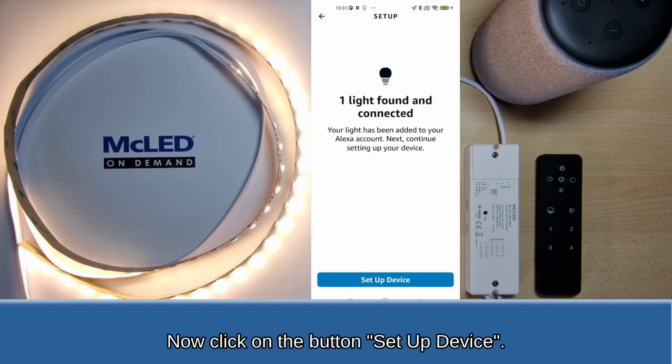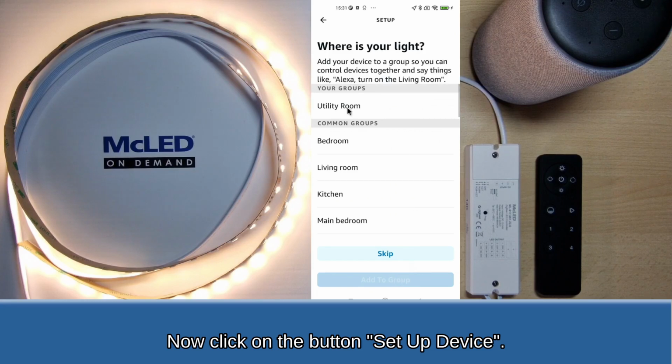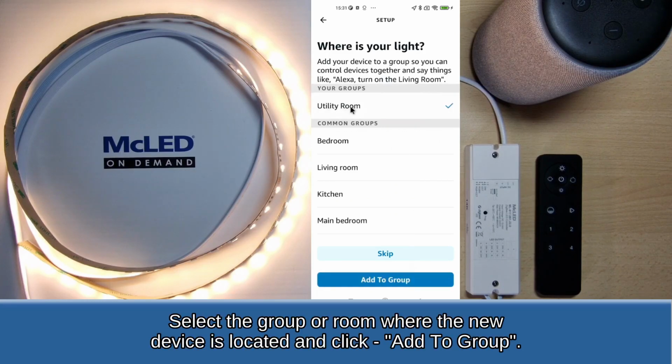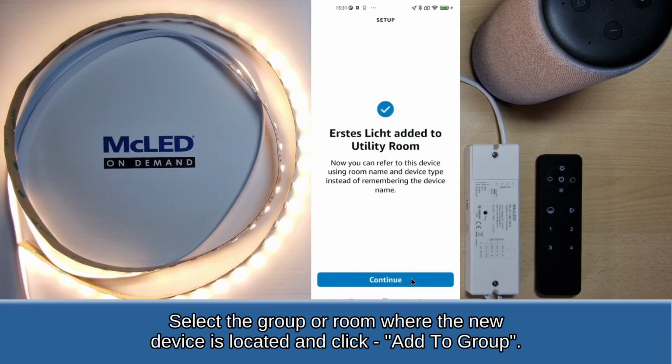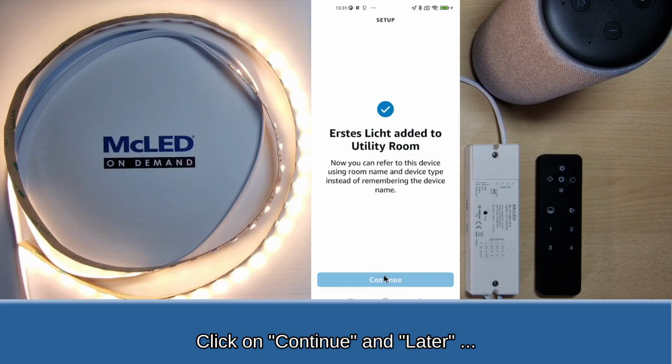Now click on Configure Device. Select the group or room where the new device is located, and click Add to Group. Click on Continue and Later.